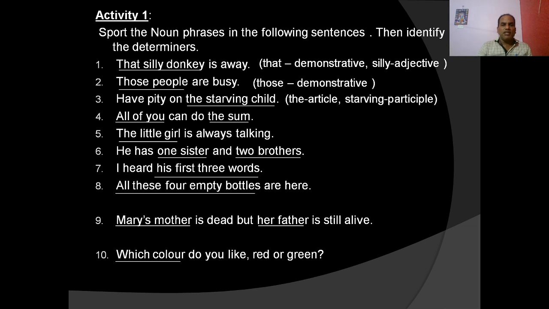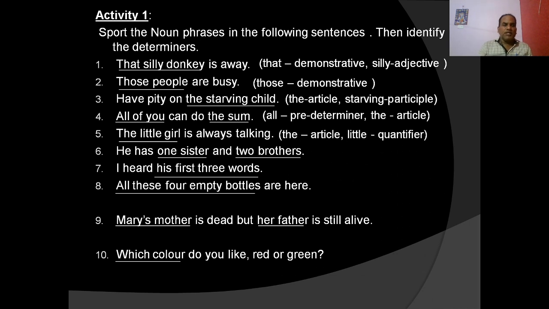The is the article here. Starving is the participle here of the noun phrase, the starving child. And now child. All of you can do the sum. All is the predeterminer, and all of in the noun phrase all of you. In the noun phrase the sum, the is the article.